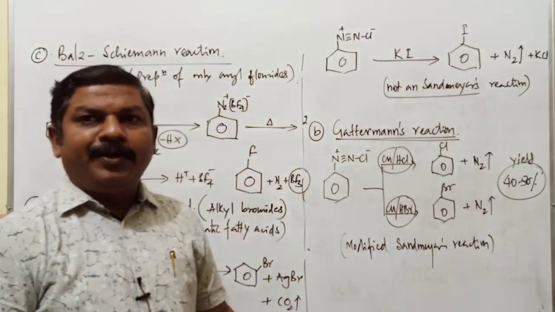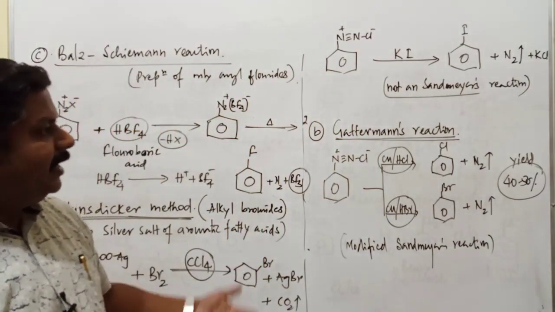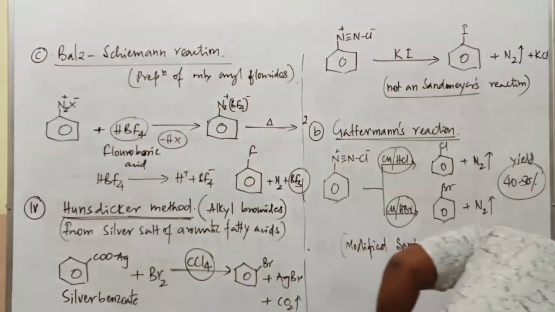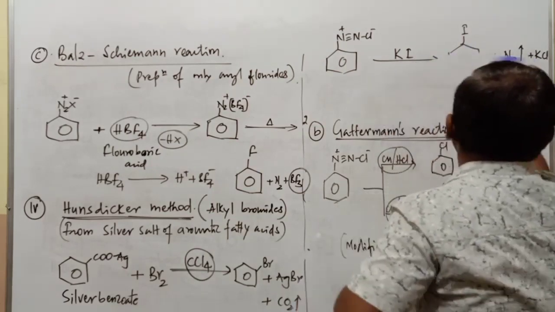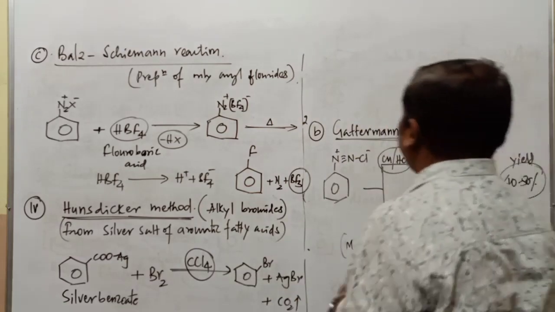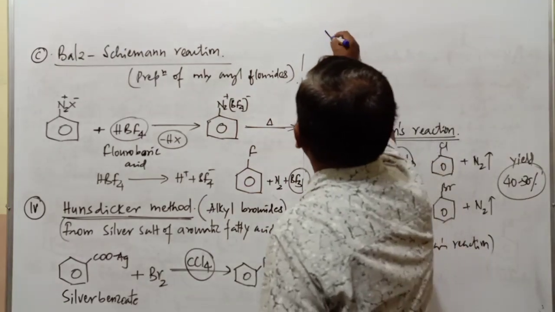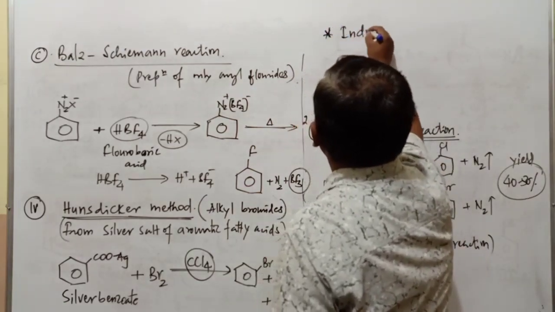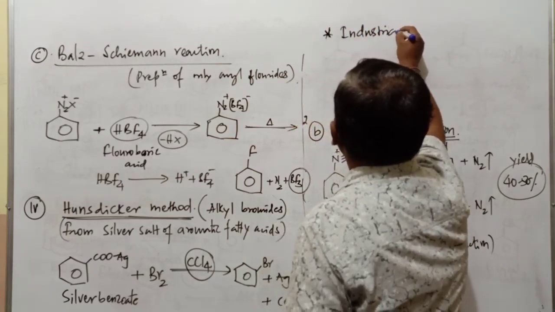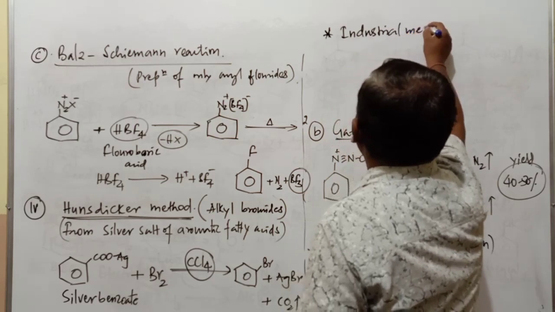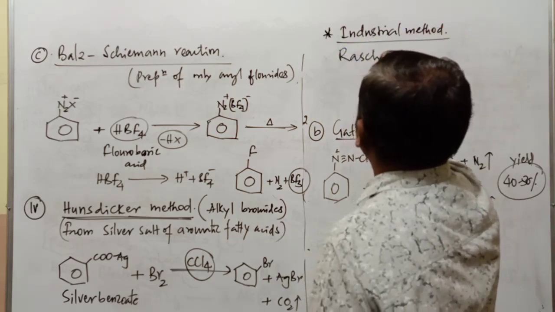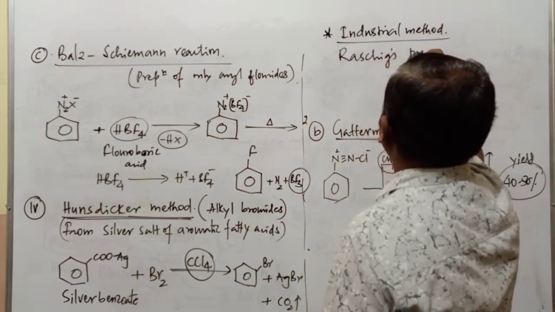From the industrial point of view, industrially we get chlorobenzene by one method that is commonly called Raschig's process. By using this Raschig's process also, it is possible to get haloarene compounds. I'll mention here, this is an industrial method of preparation of haloarenes. The name of this reaction is Raschig's process, Raschig's method.